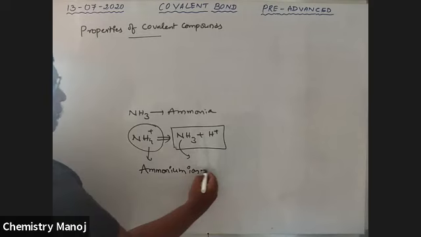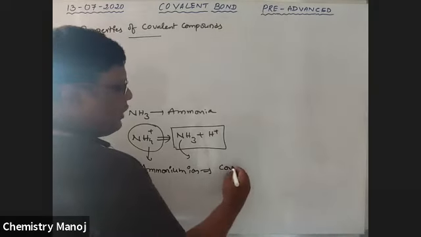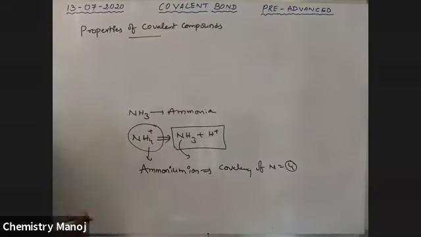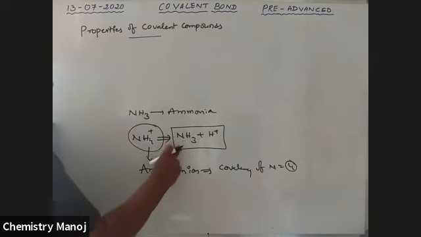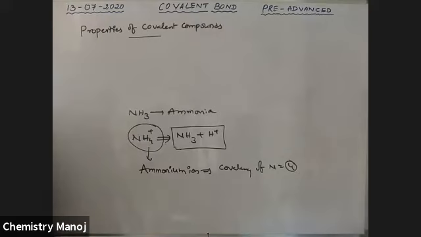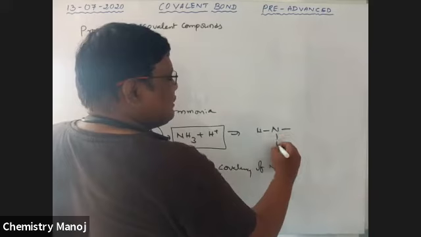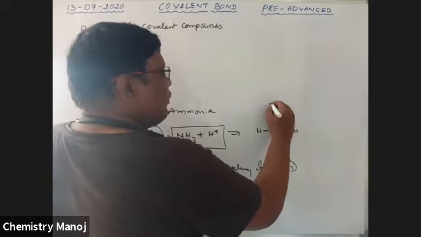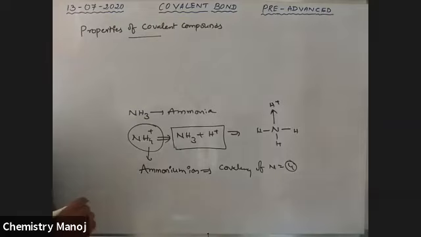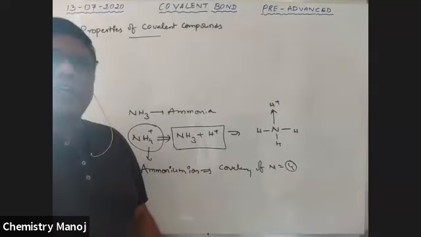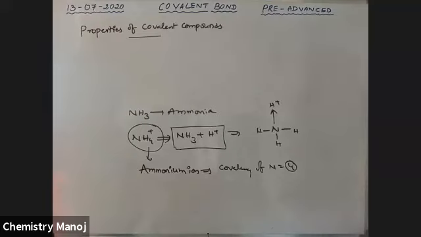In the ammonium ion, the covalency of nitrogen is equal to 4. The structure is nitrogen with 3 hydrogens and a coordinate covalent bond with H+. That is called the ammonium ion. So in the ammonium ion, the nitrogen covalency is 4, which is the maximum for nitrogen.